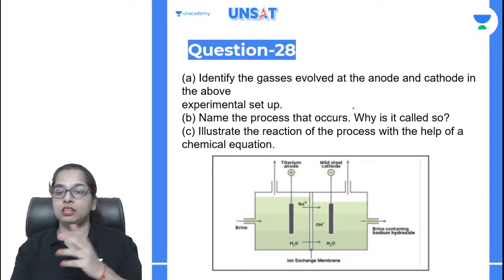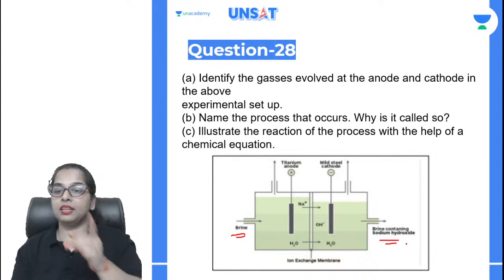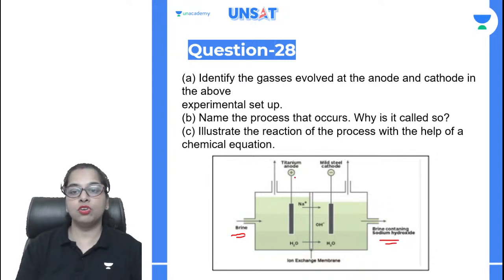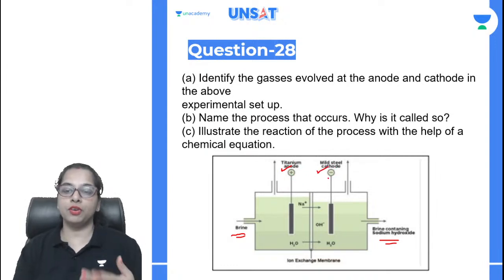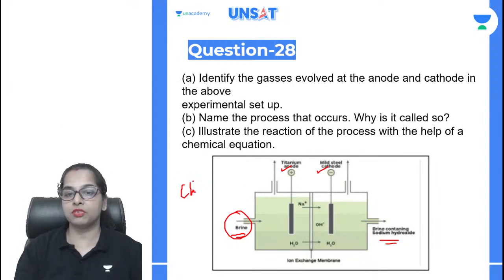Okay. So see, it is written that brine is given over here. It is forming brine containing sodium hydroxide. So you have to tell where it is forming, on anode and cathode. By just looking at the brine, we can make it out. This is a simple chlor-alkali process, right? The chlor-alkali process. So it's very simple, correct?